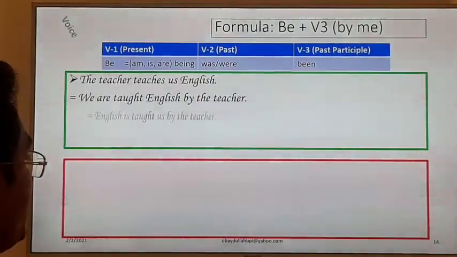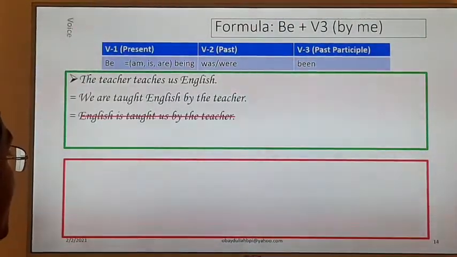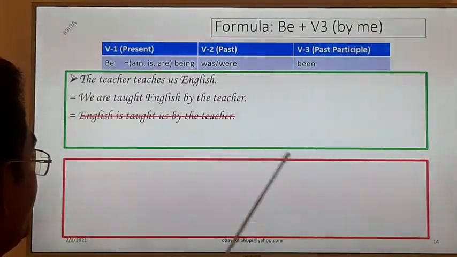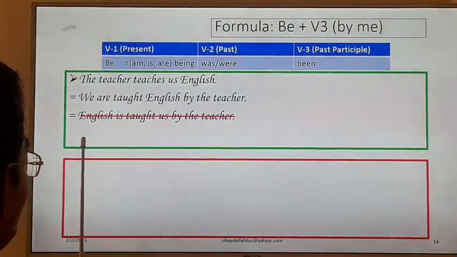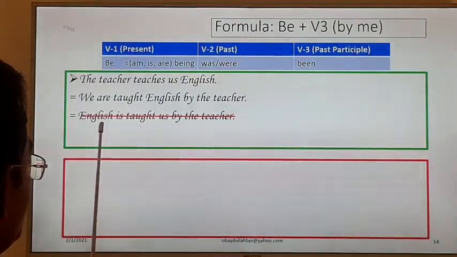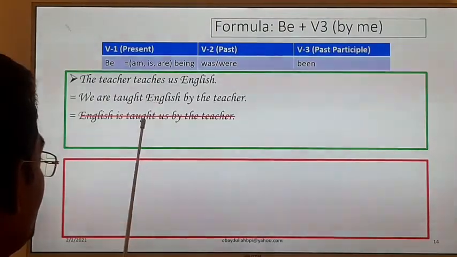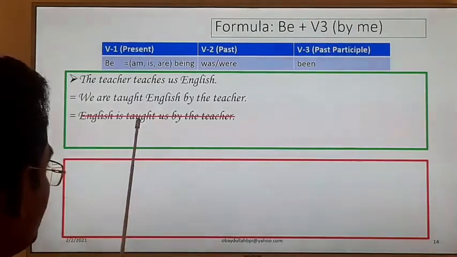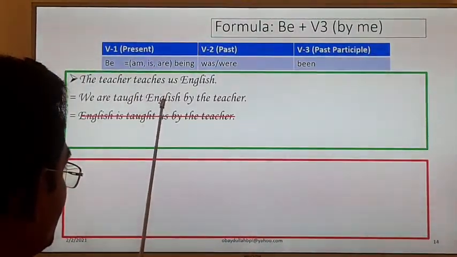So dear students, these are some examples. The teacher teaches us English, and we have to solve it this way: We are taught English by the teacher. Okay, and we can also use: English is taught by the teacher. Especially we use the first type of sentence, which is always preferable. The second type of sentence is also right, but you can write either one, and this is the first choice, and the second is the second choice.